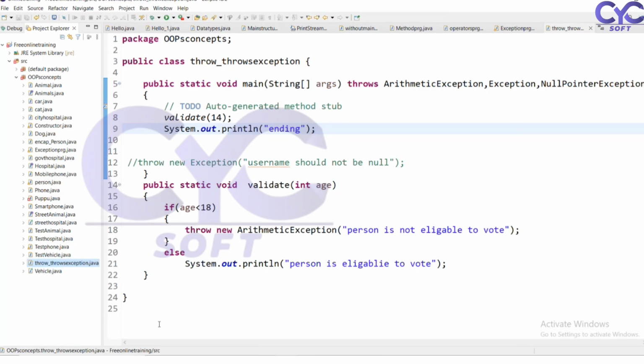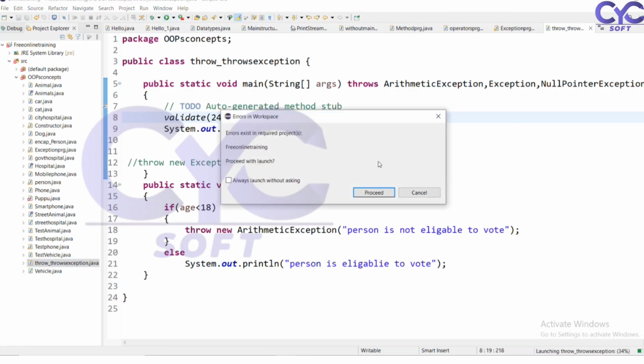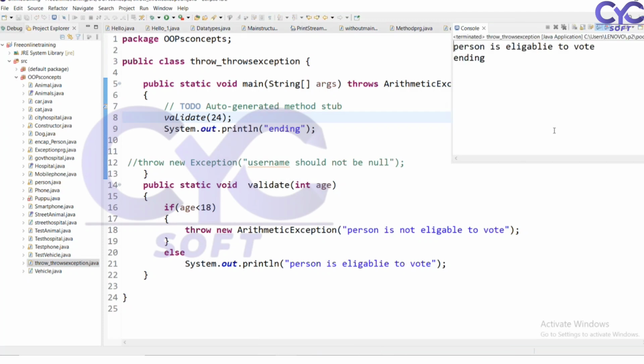So if you want to use a try block, you can use the try block. Suppose I make it 24. Then there is no exception here. The person is eligible for that age and it has printed the ending block.